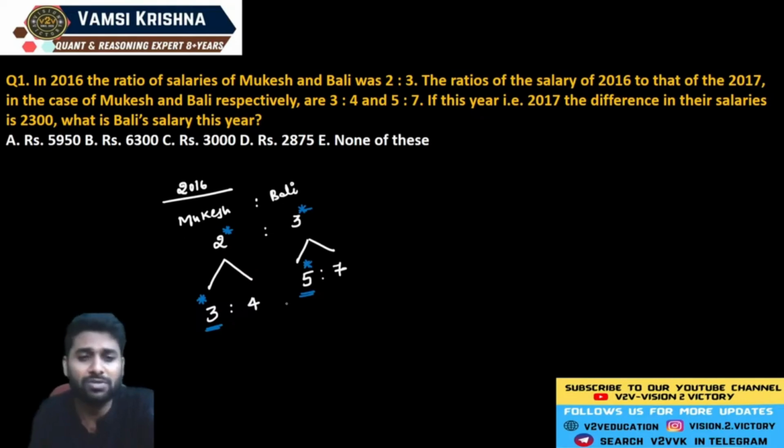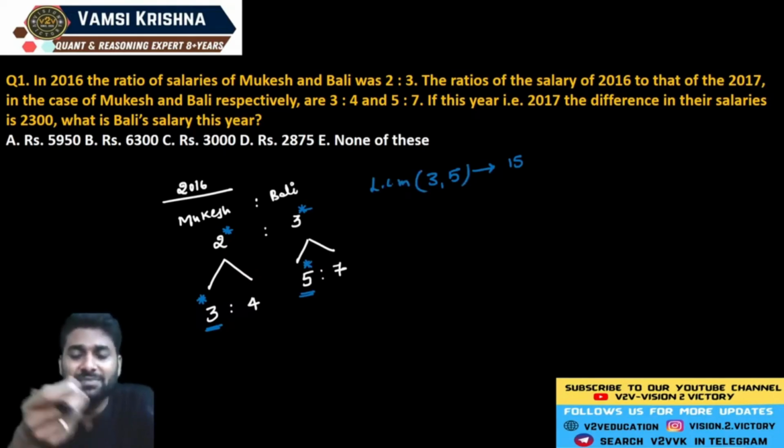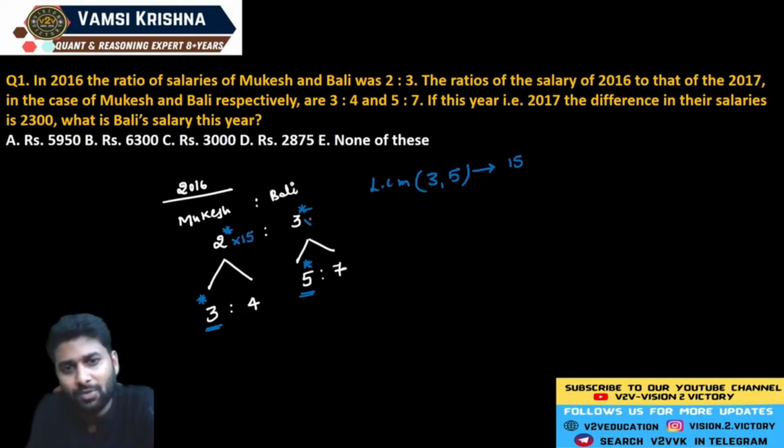So what is the common multiple of 3 and 5? The common multiple of 3 and 5 is exactly equal to 15 units. Common multiple means the least common multiple of 3 and 5. It means we want our 2016 data in terms of a multiple of 15. Let me tell you, just multiply these values with 15. Then you will get the new values here.